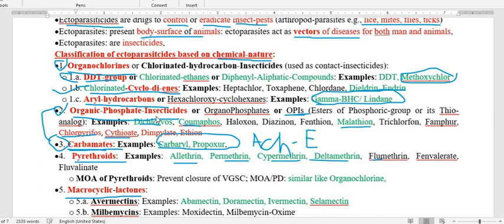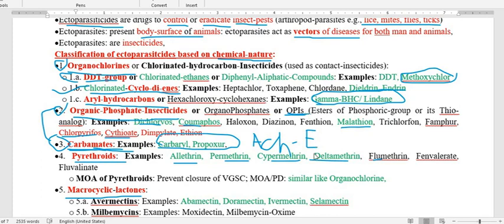The only difference between the organophosphorus and carbamate insecticide mechanism of action is that one is irreversible binding with the enzyme, particularly the organophosphorus insecticide, whereas the carbamate has reversible binding.